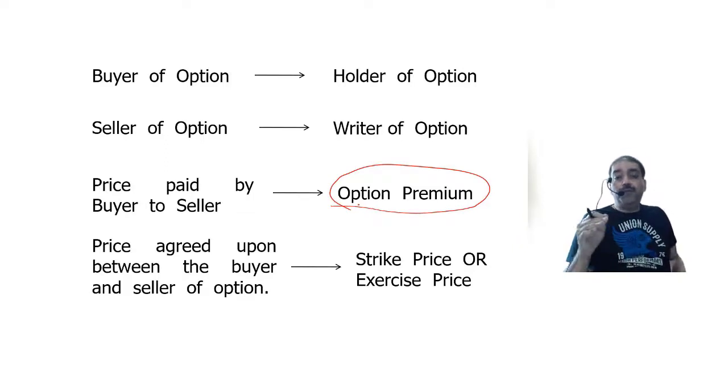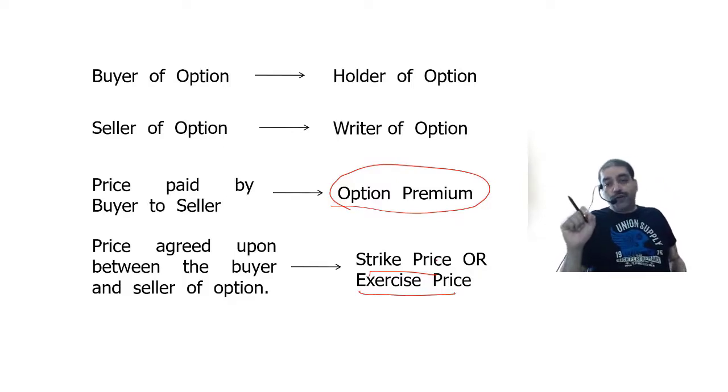So the option premium changes with the strike price, the agreed price. There is a particular rule, a particular principle that we have to follow. In order to understand that, we have to understand when is a call option entered into, when is a put option entered into, when is a call option exercised, when is a put option exercised.